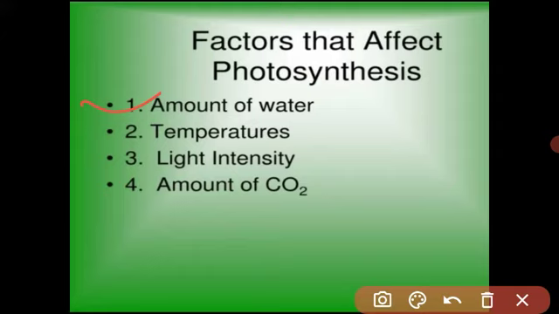If there is a lot of water present, the plant cannot do photosynthesis properly. Got it? Because absorption of a lot of water and very high transpiration leave no energy for the plant for the process of photosynthesis.